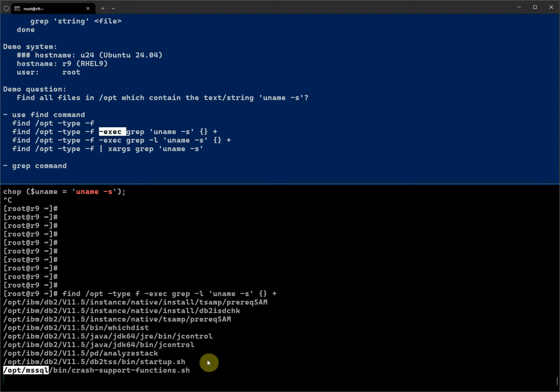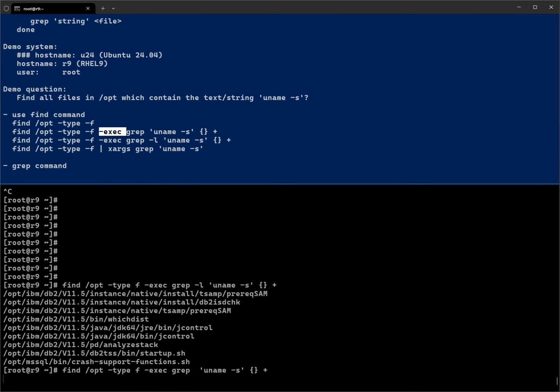So you see, we find some files containing this string. So we know there's like 11 files.